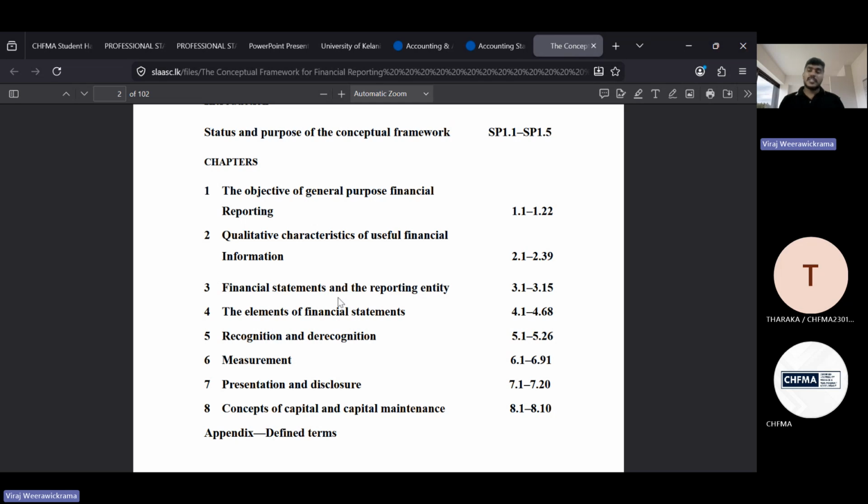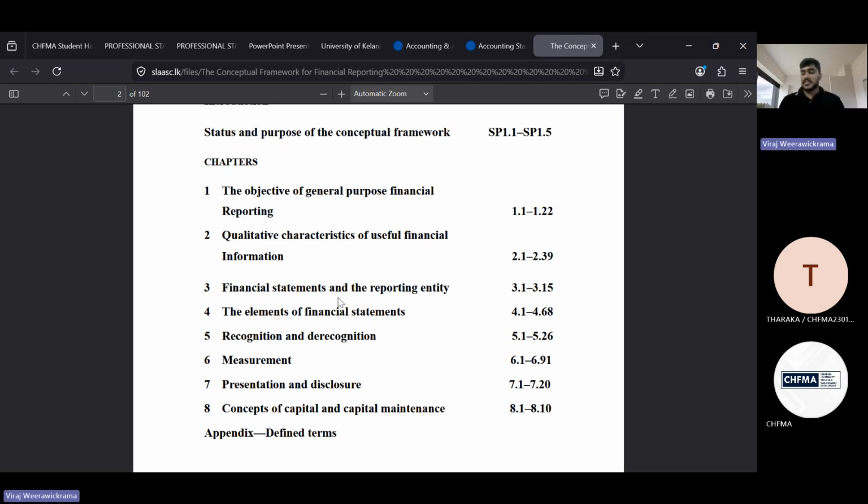If you need to refer to the Sri Lankan accounting standards, at any time you can go to the /c.lk and go to the 2025 bound volume. There you can see all the updated accounting standard documents, and here you can download them. Now we started from the conceptual framework.